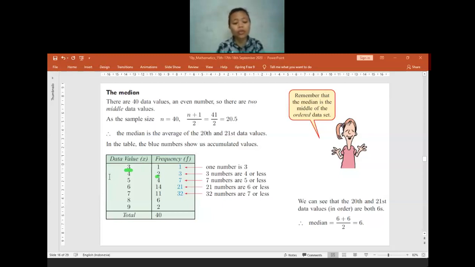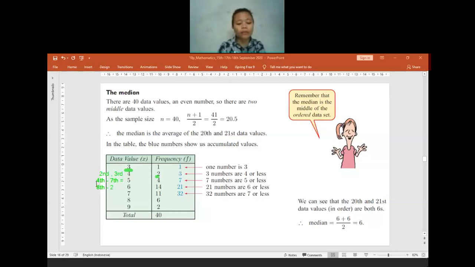So it means the second and also the third will be equal to number 4. The value for the second and also the third will be 4. After that, after the third, it will be the fourth. So for the fourth until the seventh one, it will be equal to 5. After 7, it will be equal to 8.